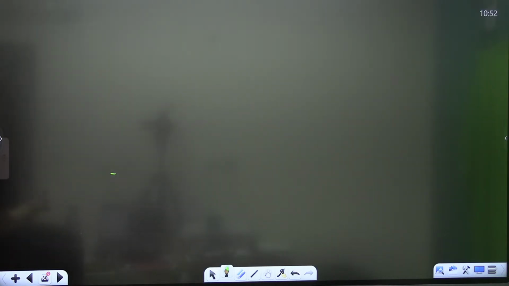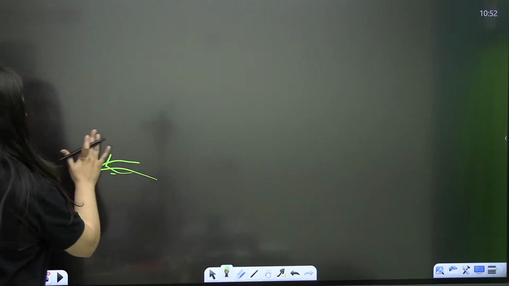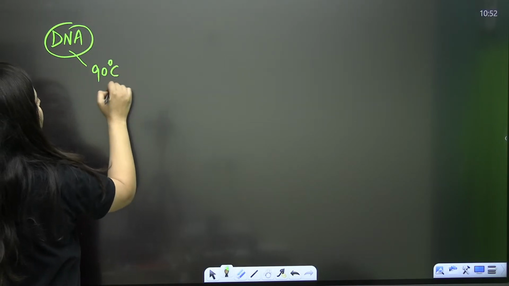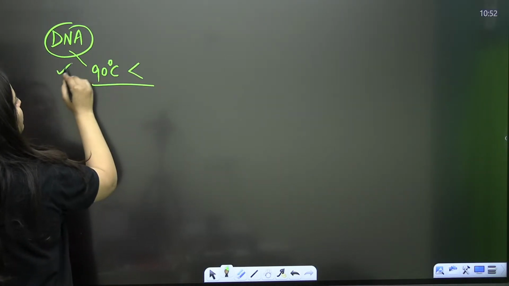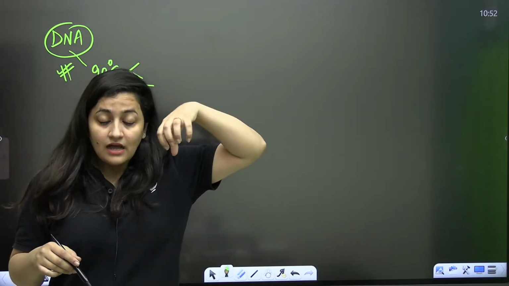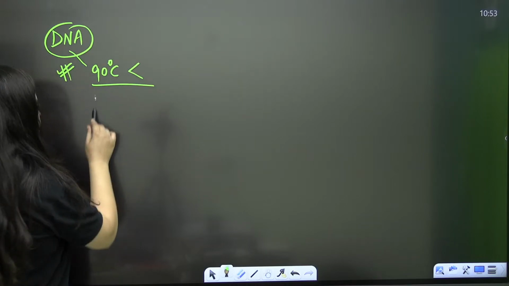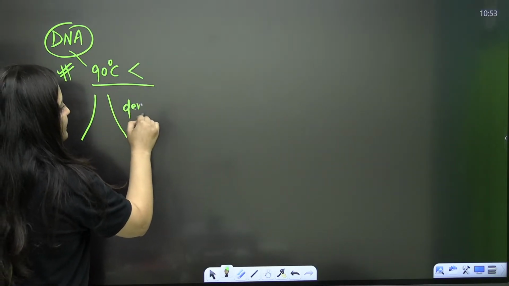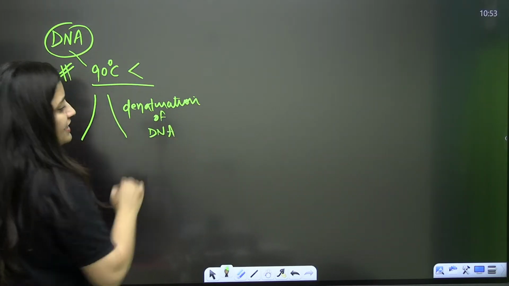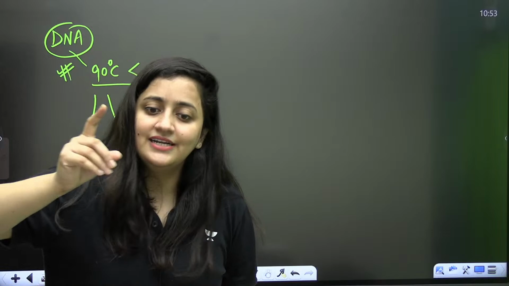One more thing is, even if you give your DNA a very high temperature, let's say above 90 degrees Celsius, what is going to happen? The hydrogen bonds break and your two strands will get separated. That is known as denaturation of DNA. So high temperature breaks the hydrogen bonds, resulting in the denaturation of the DNA.